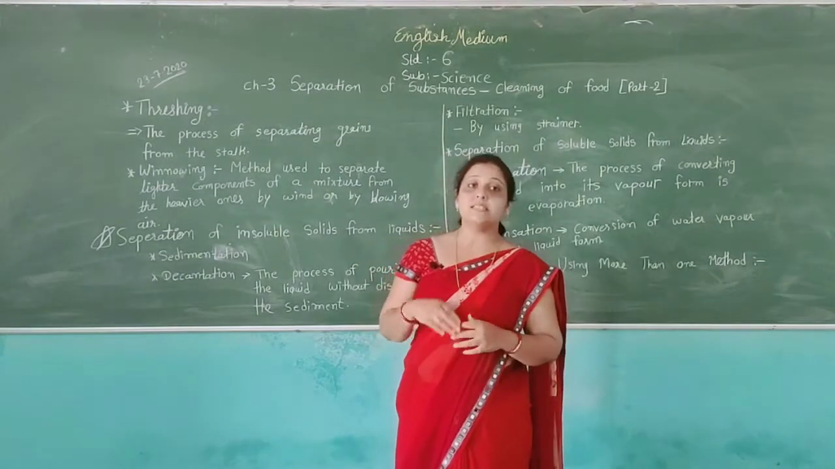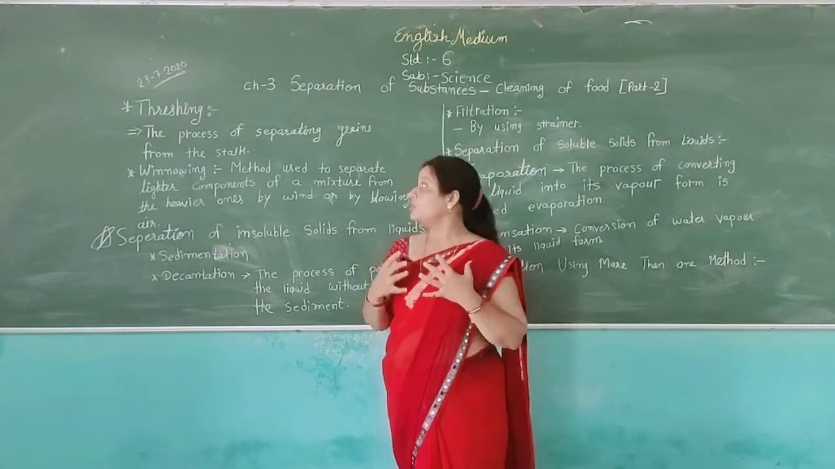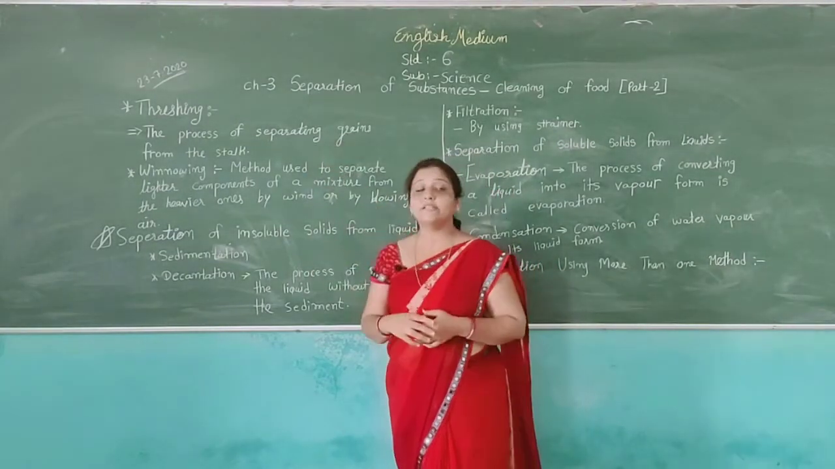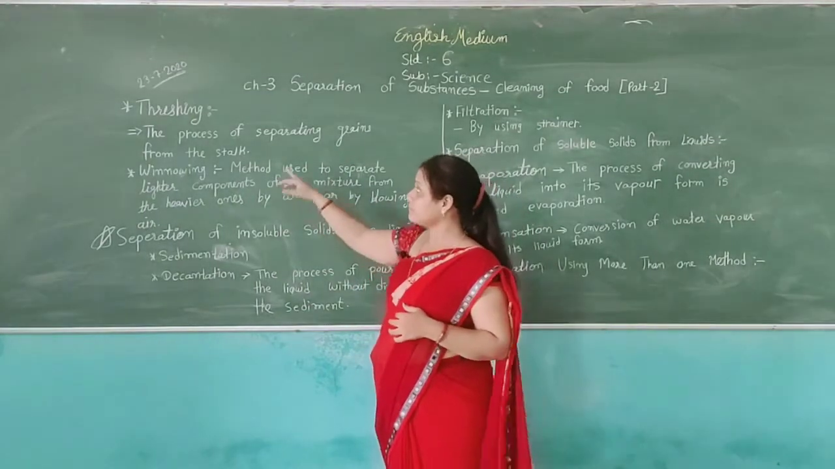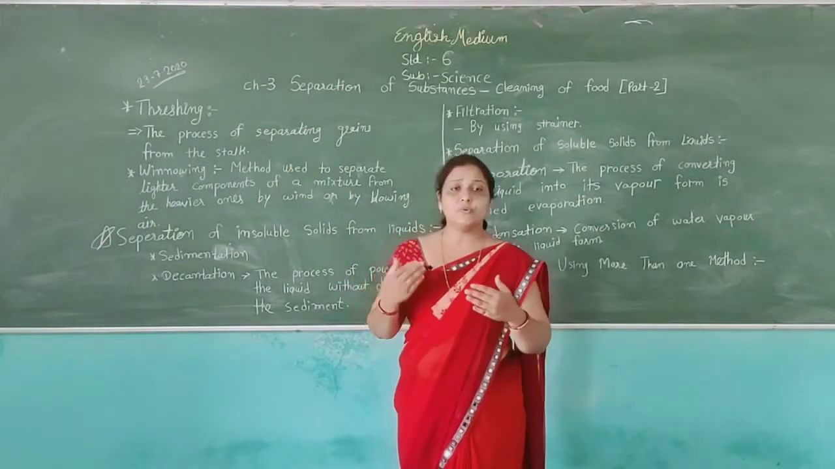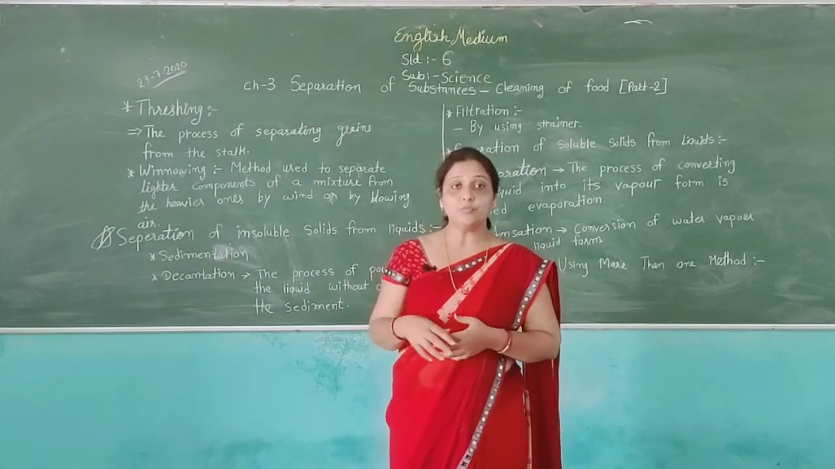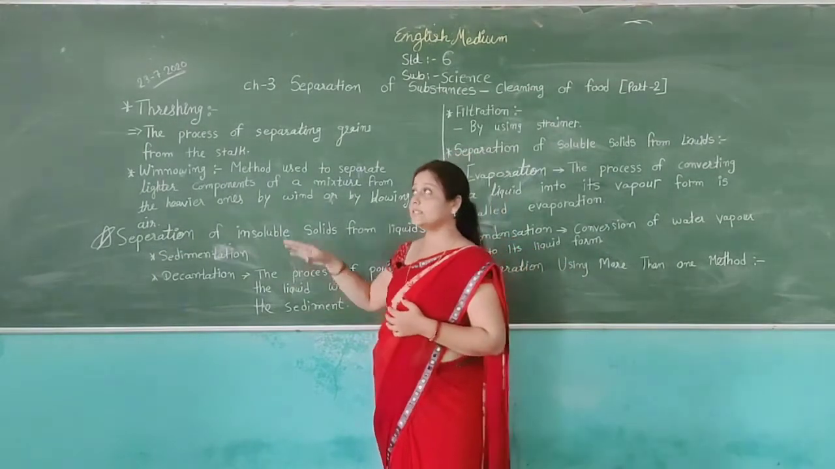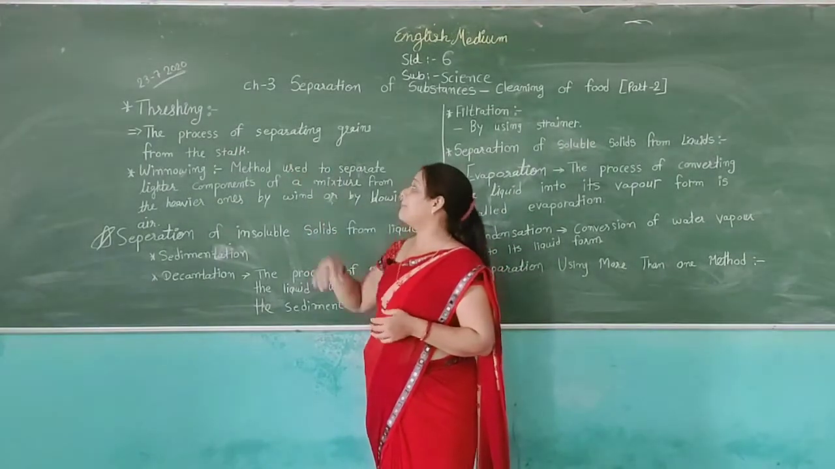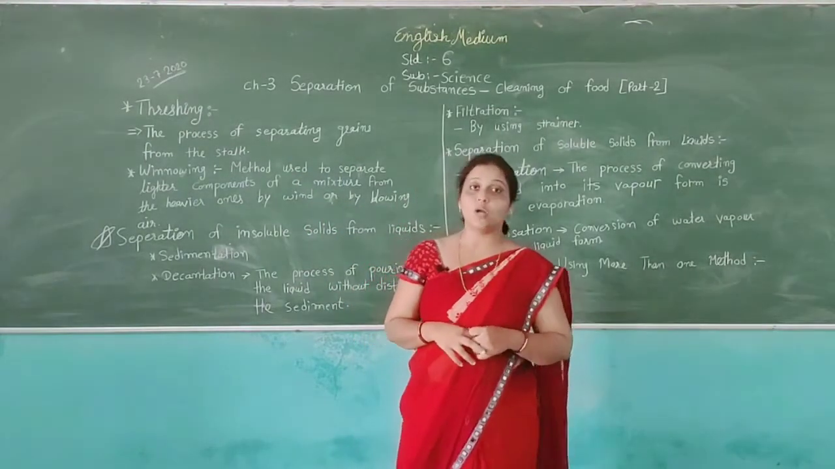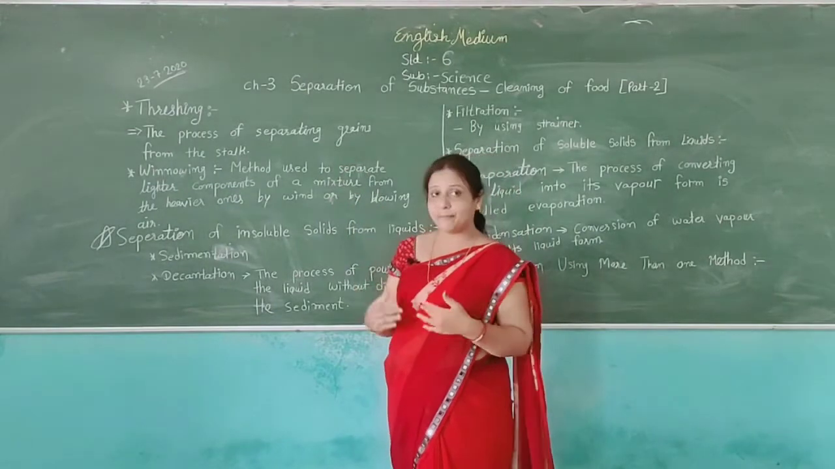This threshing process is used by the farmer to separate grains from the stalk. In this method, they use different types of machines. Sometimes they use the help of bullocks and other processes to separate grains from the stalk.